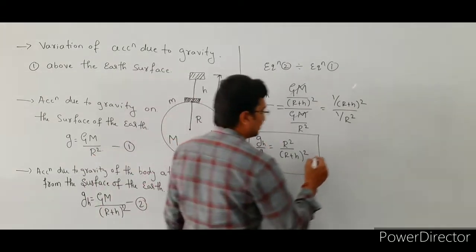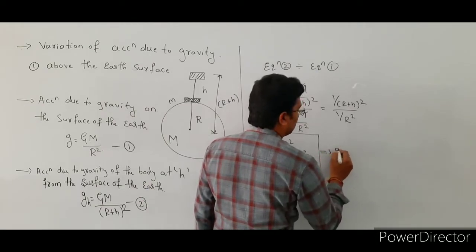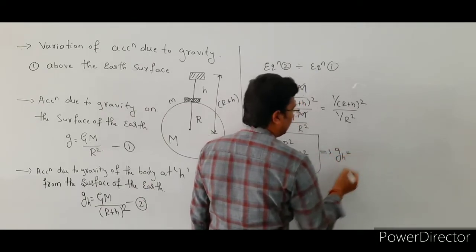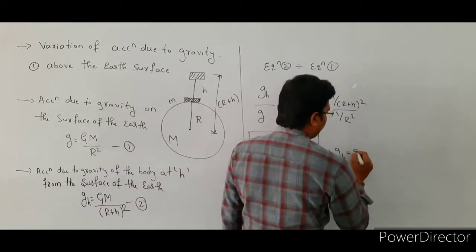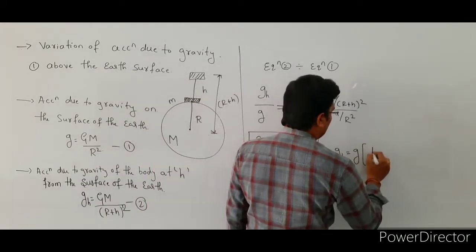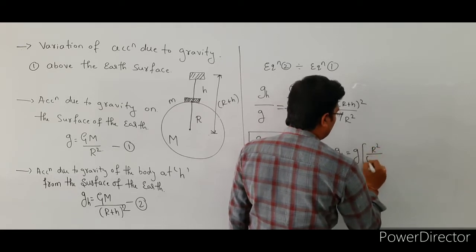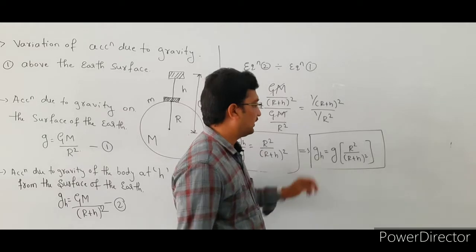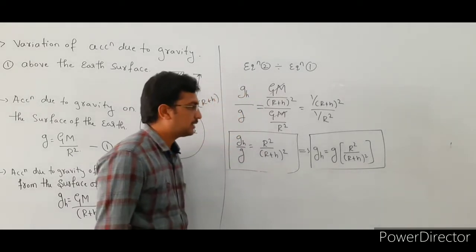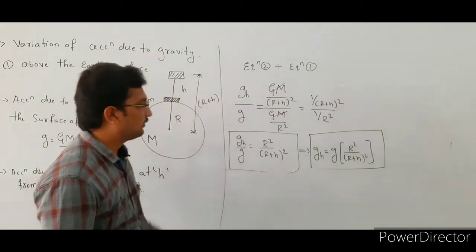So if you want to find the acceleration due to gravity at a height h from the surface of the earth, that is equal to g bracket of r square divided by (r plus h) whole square, right? This is the formula used to find the acceleration due to gravity at a height h from the surface of the earth.